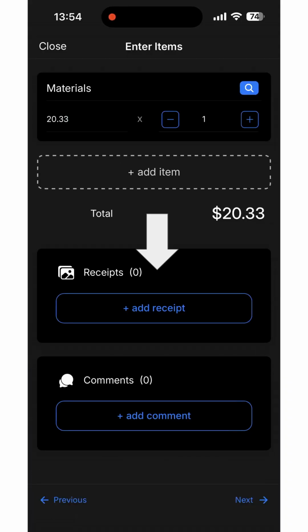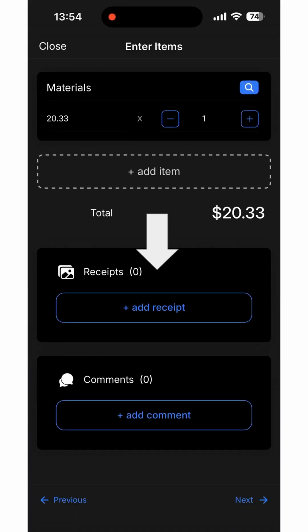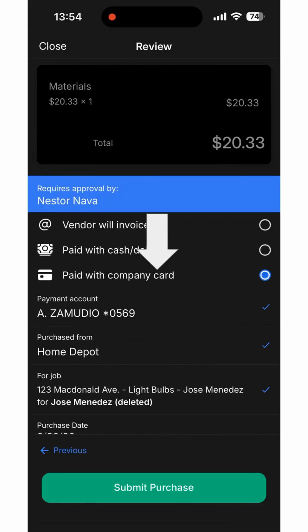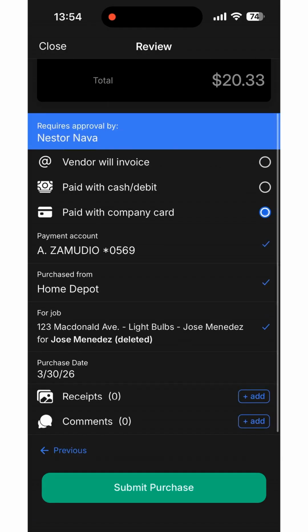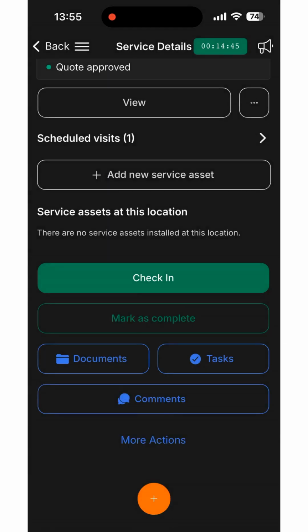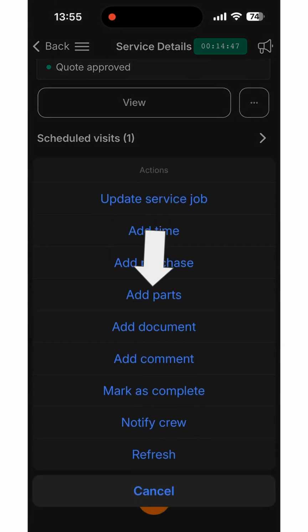Don't forget to add a picture of the receipt. Click on Next, and you'll see everything that you added, so make sure you have uploaded everything right, and if you're done, click on Submit Purchase. Adding parts means adding something that you got from our inventory at the shop.